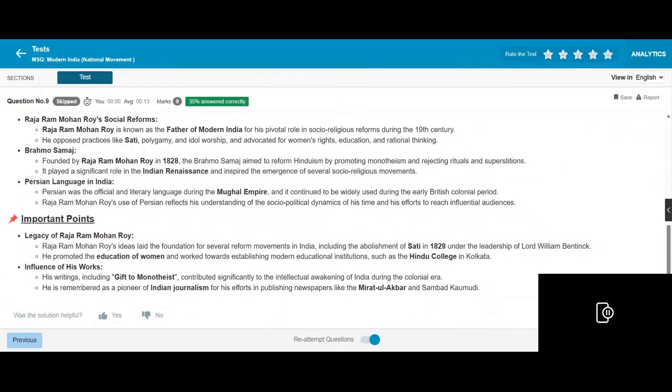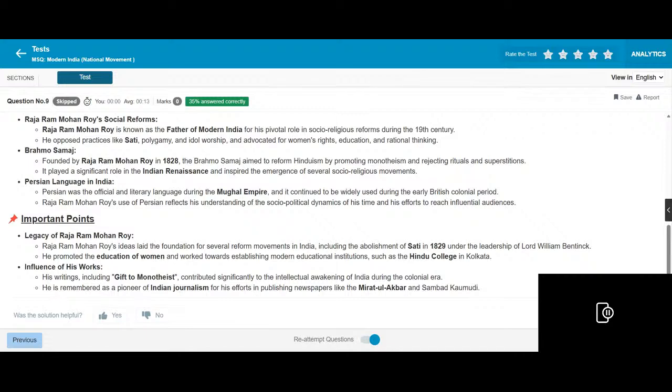Raja Ram Mohan Roy is also known as the father of modern India, who provided power and social reform during the 19th century. He opposed practices like Sati, polygamy, and idol worship, and advocated for women's rights, education, and rational thinking. Brahmo Sabha, founded by Raja Ram Mohan Roy, encouraged Hinduism by promoting honesty and rejecting rituals and suppression, and inspired the emergence of several social movements.